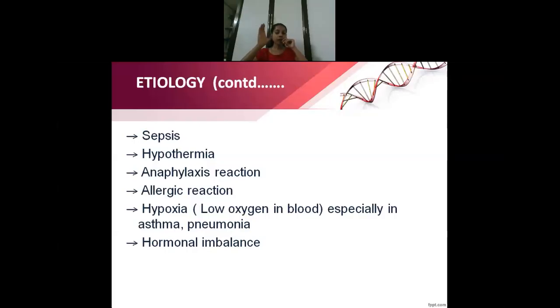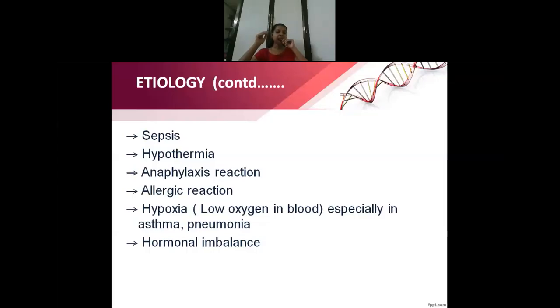Hypotension will result in a stage of shock. There are so many types of shocks which you have studied. Next is hypothermia, when a person is exposed to very cold temperature. It doesn't happen commonly in our place, but where there is a very cold wave or snowfall, if they are stuck outside, when there is hypothermia, your blood pressure will reduce.